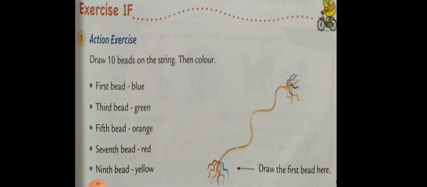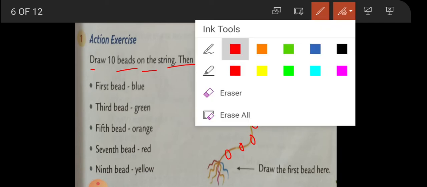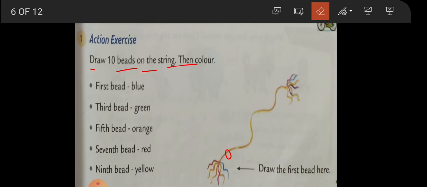Here it is saying that you draw 10 beads. Draw 10 beads on the ring. Let us draw 1, 2, 3, 4, 5, 6, 7, 8. I'll draw again, smaller than this, so that I can get the 10 beads here. So 1, 2, 3, 4, 5, 6, 7, 8, 9, 10.